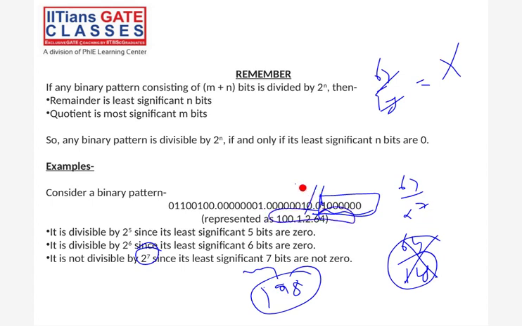How will we calculate? Let's say the example 2048. The size 2048 means 2 raised to power 11. That is the size of the block. So from the least significant bit, the least significant 11 bits must be 0. Then only can we assign the IP address as the first IP address of the block.